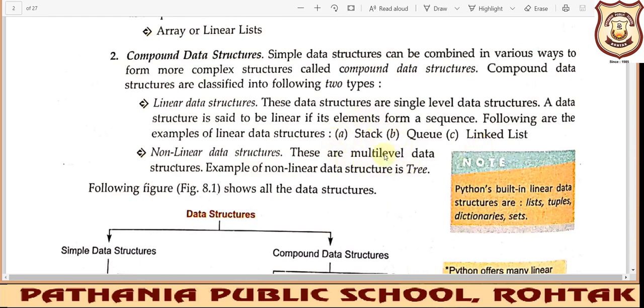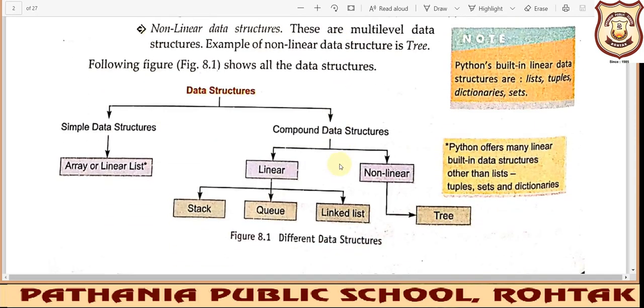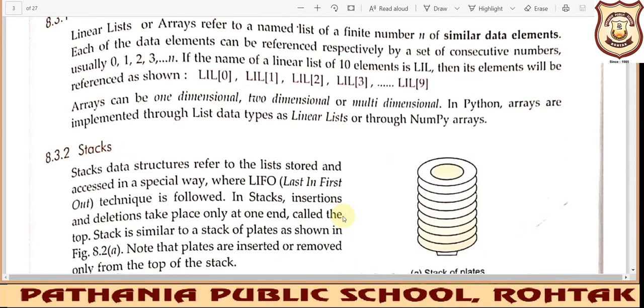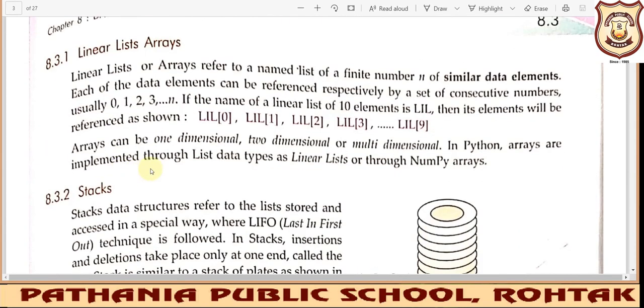In stack we have read in detail, and queue and linked list we have taken an overview in this chapter only. So other non-linear compound data structures are trees, graphs. They are beyond the scope of your syllabus. So mainly we have to focus on the stack that we have covered in chapter number 9. And queue we have taken an idea, linked list we have taken an idea. Fine. So linear list helps you to store the data in a sequential manner.